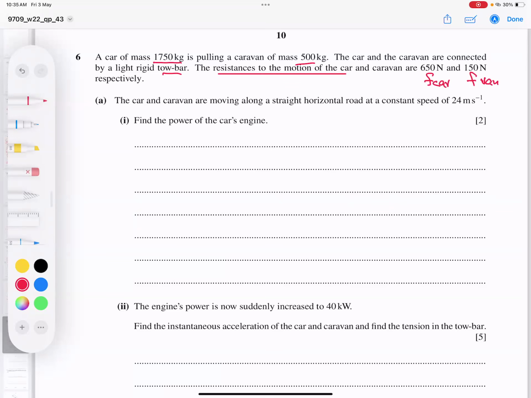So they move at a constant speed of 24, so acceleration is confirmed 0. Find the power of the engine. So let's try to show. The first part we can do without showing the tow bar and everything, because we consider them as one connected particle. Although they are different particles, we will deal with them together. Because they're connected, we add them both, the mass 1750 plus 500. So applied force and backward friction force. What is the basic formula? Net force is equal to MA.